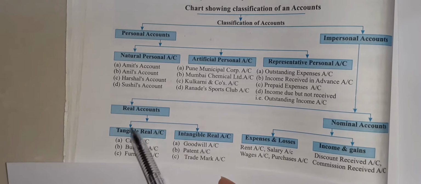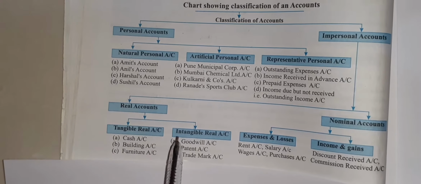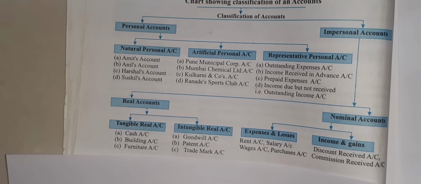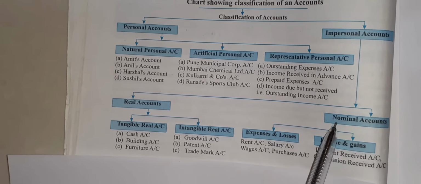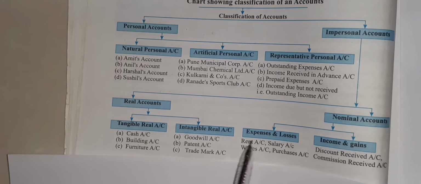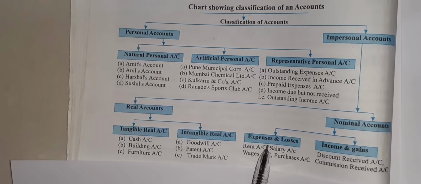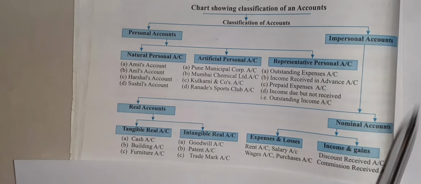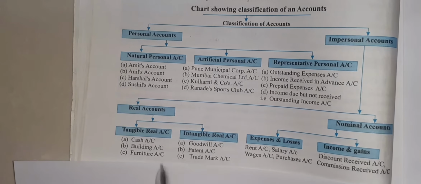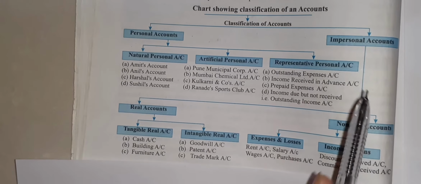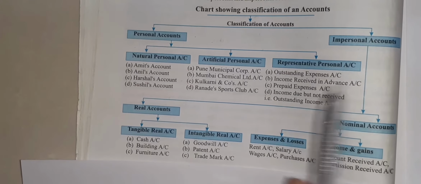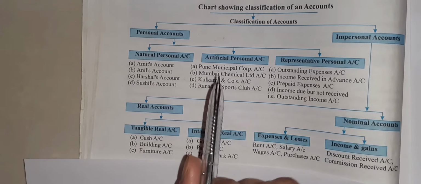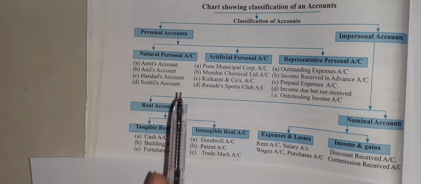Real account is divided into two sub parts, tangible real account and intangible real account. Nominal account is also divided into two parts: first expenses and losses, second income and gains. All the examples given in these accounts we are going to learn in brief afterwards, so that you will get a clear idea which account is related to whom and whose account is related to what.